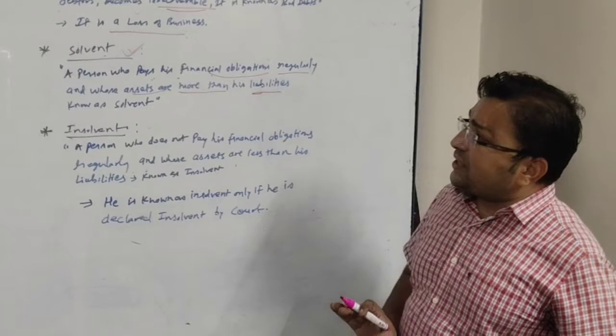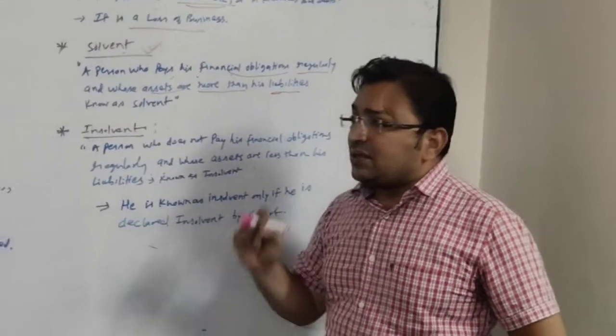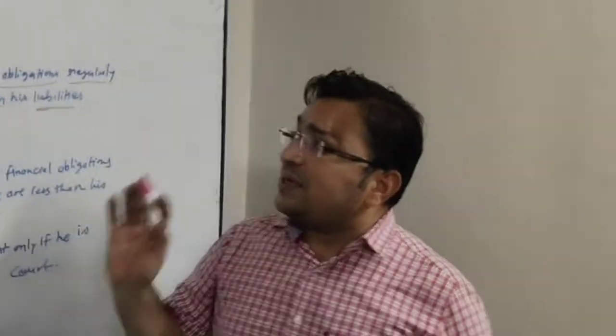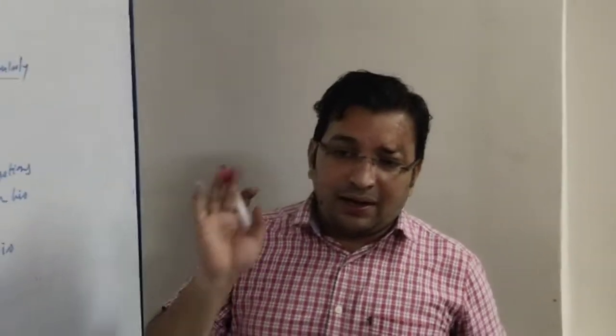So 6 topics we have learned today: cost, voucher, depreciation, bad debts, solvent and insolvent.